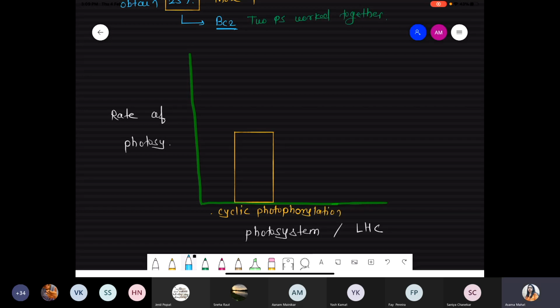Okay, so हमने discuss किया था, whenever we are talking about the cyclic photophosphorylation, during this step we just obtain 2 ATP. कितने मिलेंगे हमें? We just obtain 2 ATP, and you know very well, if less energy gets produced, it means the rate of photosynthesis is also lower, because for carbon fixation you require ATP, you require NADPH2 also. So in cyclic photophosphorylation, productivity is less because only one photosystem is working.